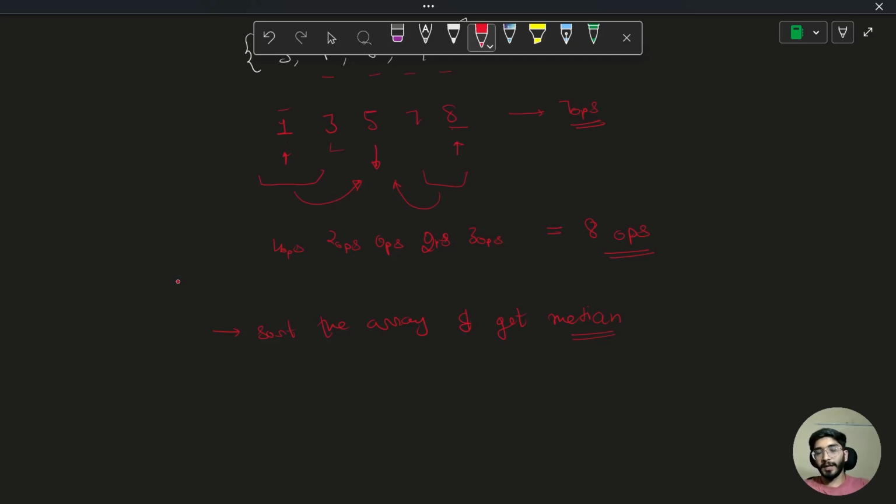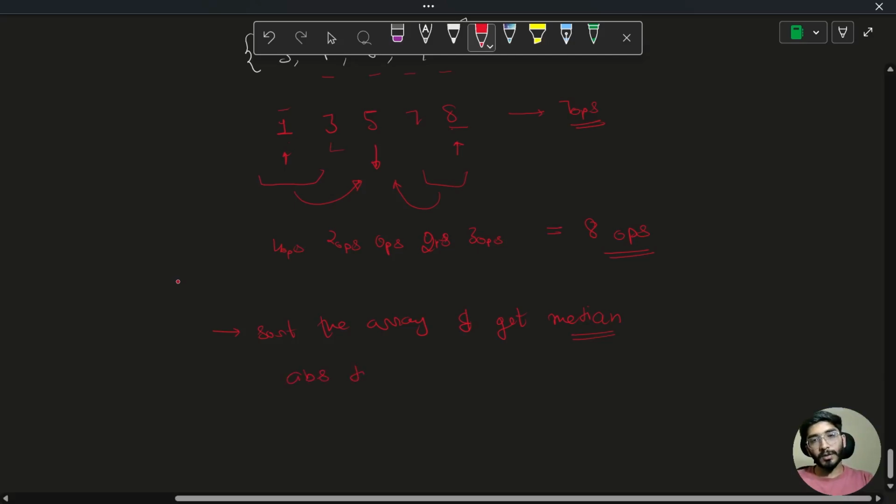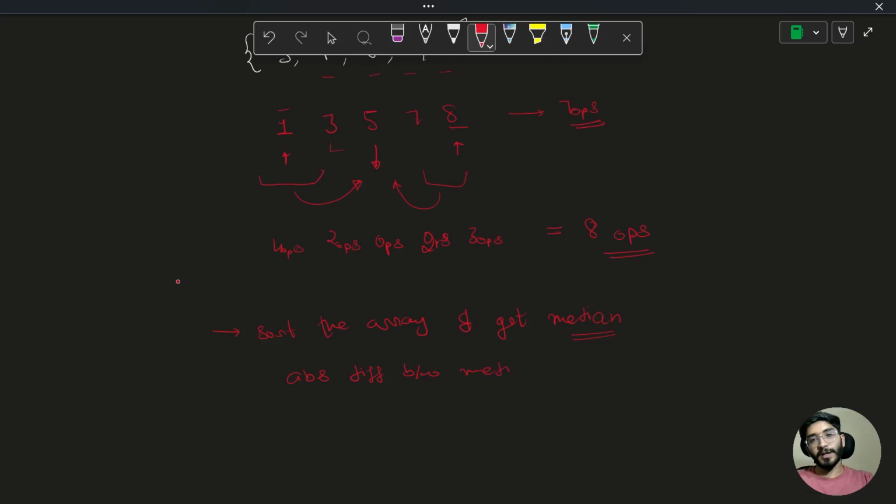And then we just have to take the absolute difference between the median and every element.